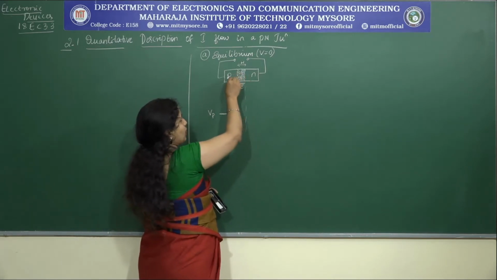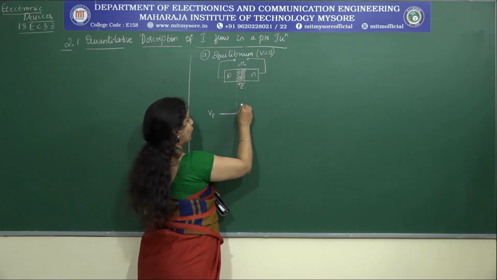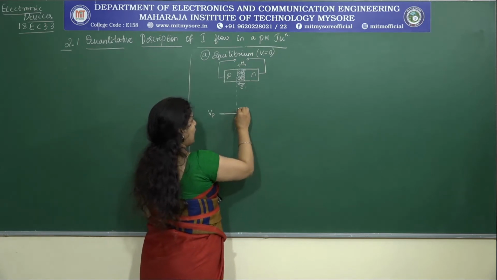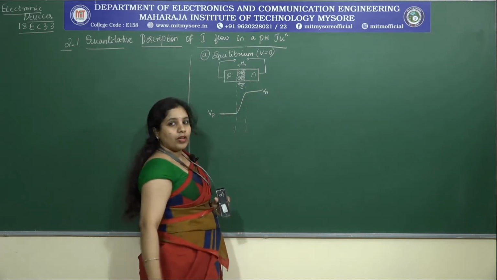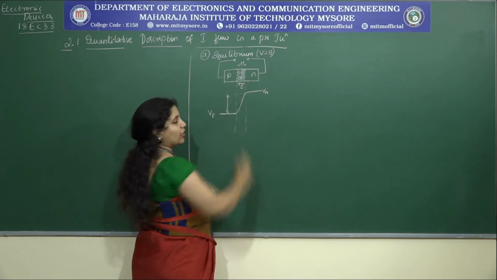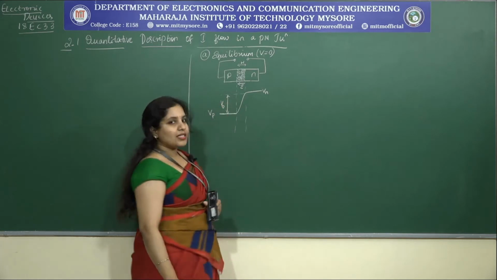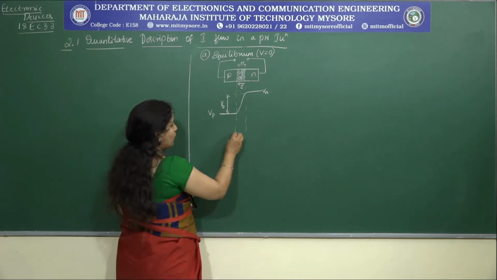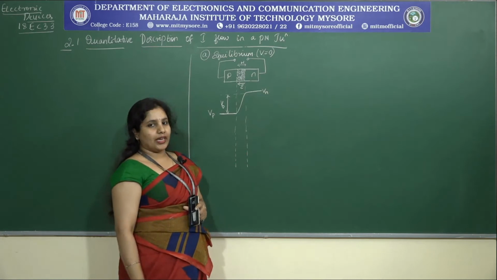Now, if this 1 coulomb charge comes under the influence of the electric field, what is happening to the potential energy? It increases. What happens to the kinetic energy? It reduces, and that increase is what I am trying to show now, and this is my Vn. Now, by what value will you show that increase? We know the electrostatic potential barrier that exists is represented by a value called V0. And all these things we have covered in the previous class. Now, let me further continue and represent the energy diagram.